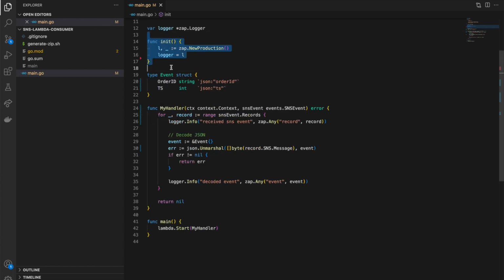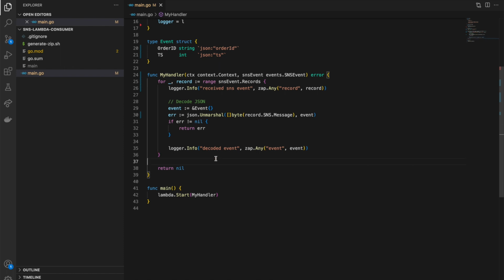So in init, we are setting up our logger, and in main, we're calling lambda.Start, and we're passing in the handler for this Lambda. This is our handler we defined up here, and this is just going to process all of our SNS events, our messages, unmarshal and decode our payload, and log the actual event that we got. Let's go ahead and zip this.